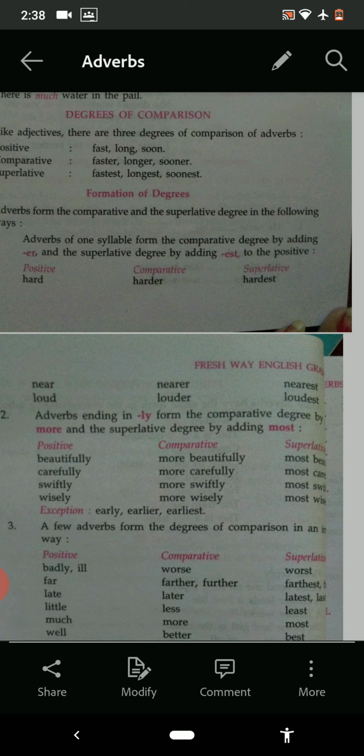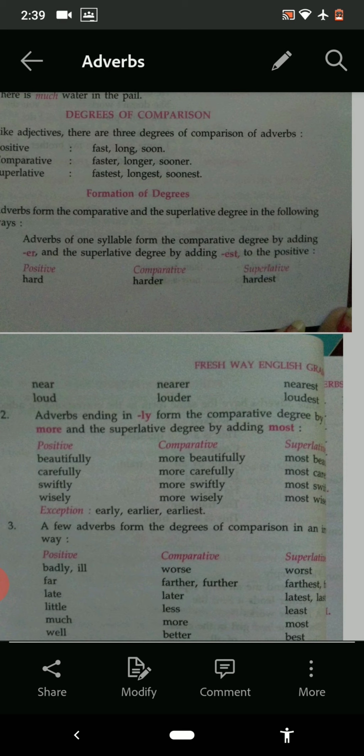Similarly, see in third number, badly or ill, worse, worst; far, farther, further, farthest; late, later, latest; little, less, least; much, more, most; and well, better, best.